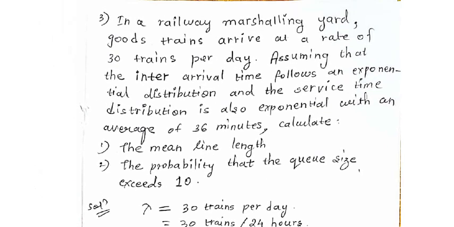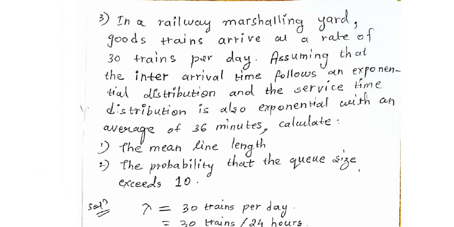In a railway marshalling yard, goods trains arrive at a rate of 30 trains per day. Assuming that the inter-arrival time follows an exponential distribution, that means the first letter A is M. And the service time distribution is also exponential, that means the second is also M, with an average of 36 minutes.